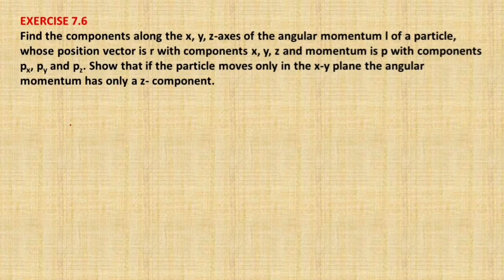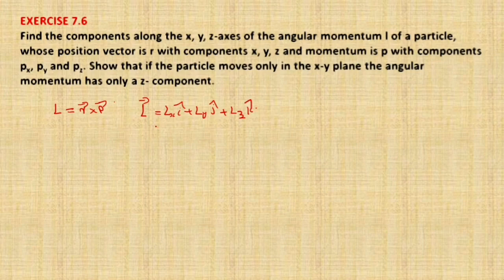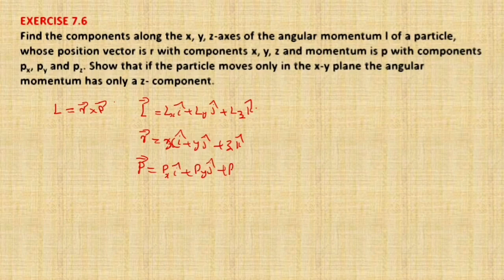Okay. Now to prove that, as we already know what angular momentum is, angular momentum, I am writing here capital L. Angular momentum L is equal to r vector cross p vector. And as you already learned, the angular momentum vector is equal to Lx i cap plus Ly j cap plus Lz k cap. All three components are there. Same way, the r vector is equal to x i cap plus y j cap plus z k cap. Correct? Same way, the momentum vector p is equal to px i cap plus py j cap plus pz k cap.